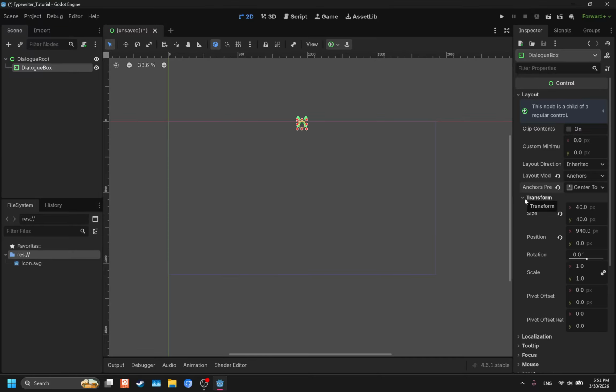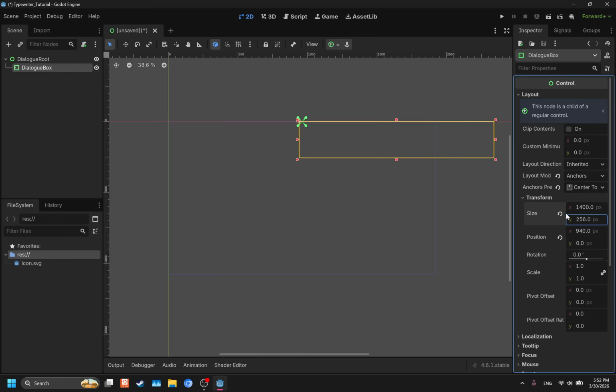So what we want to do is go to this transform here, and we're going to change the size. And I've already figured out what the size is. Again, if you're using a different resolution, you're going to need to figure this out so that it looks even. But I've already roughly figured it out for 1920 by 1080. So the X is 1400 by 256.